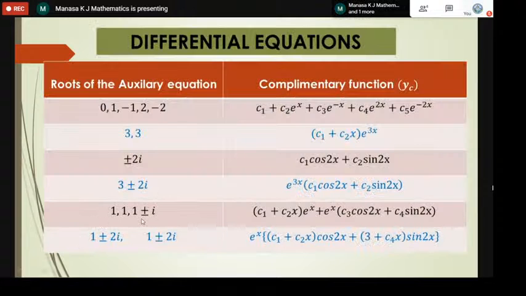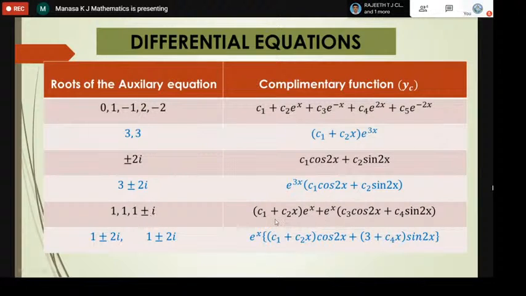Here we have both real repeated roots and imaginary roots. 1 and 1 are real, but they are repeated roots. Since they are repeated, the solution is C1 plus C2 x of e power 1 into x, which is e power x. Plus the second one, which is the imaginary root. The real part is 1, so it is also e power x, and the imaginary part is also 1.